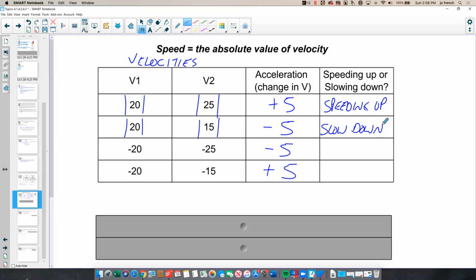Here, when I've got a negative velocity to start with, my absolute value of negative 20 is 20, and my absolute value of negative 25 is 25. So my speed increased from 20 to 25. I'm speeding up.